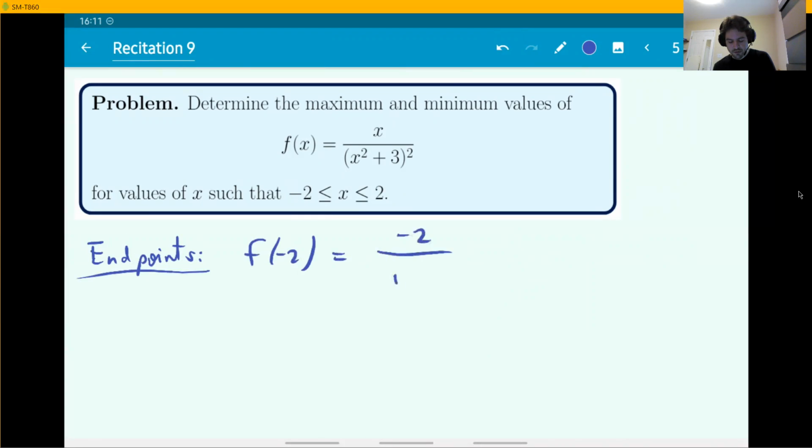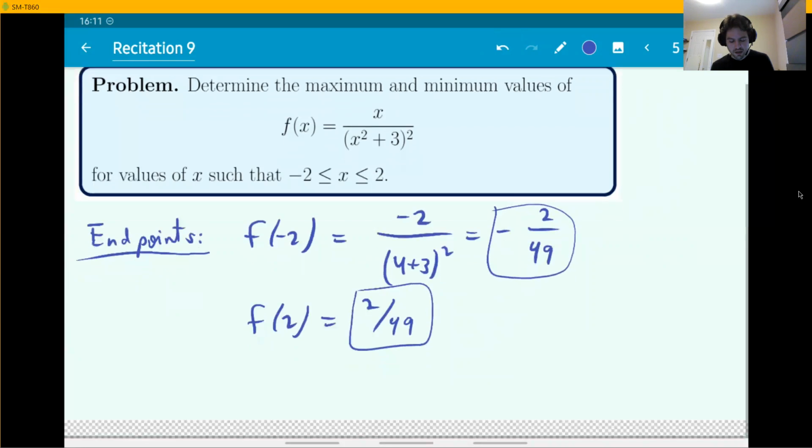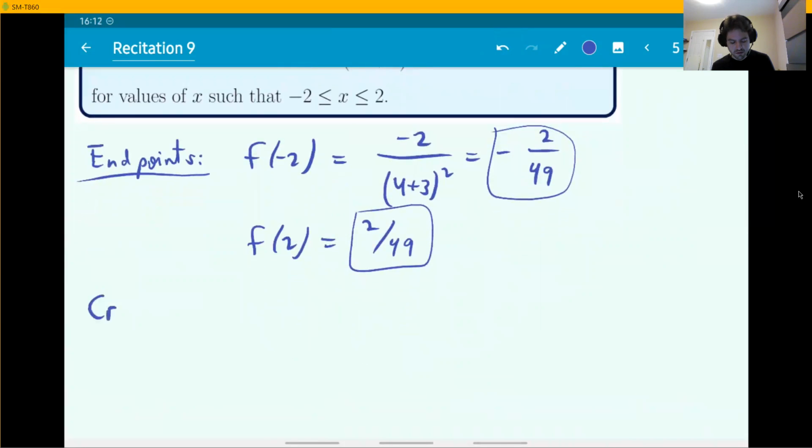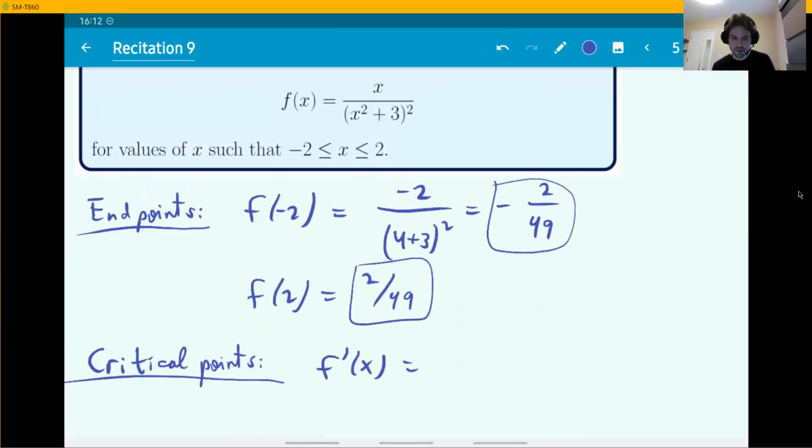So f of negative 2 is going to be minus 2 over 49. And f of 2 is going to be 2 over 49. And keep track of these numbers. They are candidates. We don't know if they're going to be max or min yet, but you have to have those numbers in your analysis. Every other possible candidate must be a critical point. So you need to find f prime, and then you need to either set it equal to 0 or see where it does not exist.